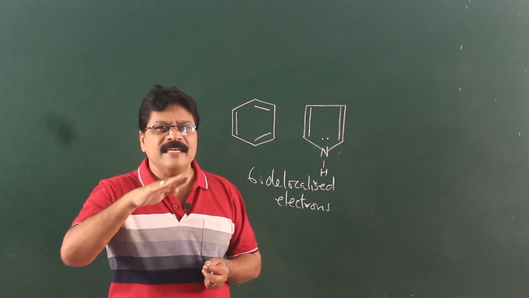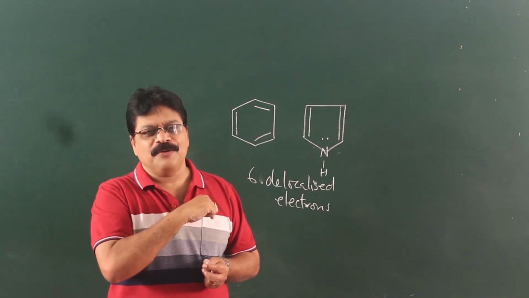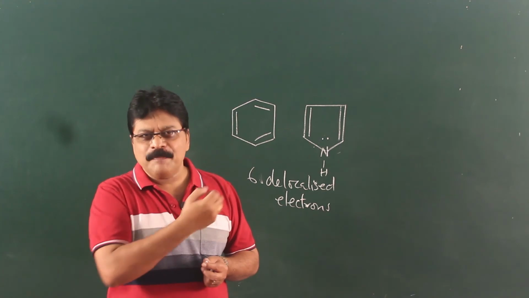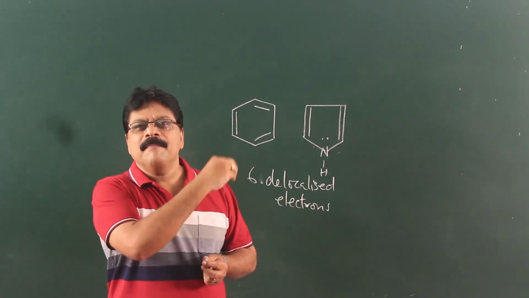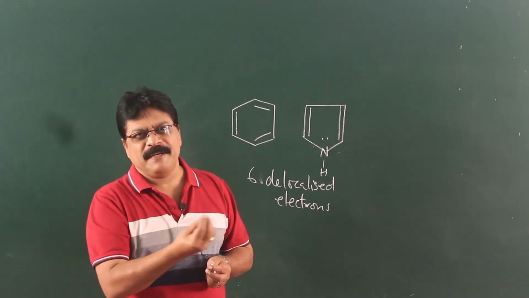So, there is a slightly less uniform spreading because oxygen is more electronegative, and in nitrogen, there is a slight pull towards the nitrogen atom, but lesser than in the case of furan. When you take thiophene, that is almost uniformly spread.